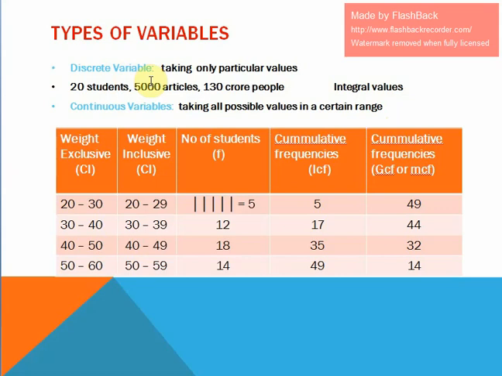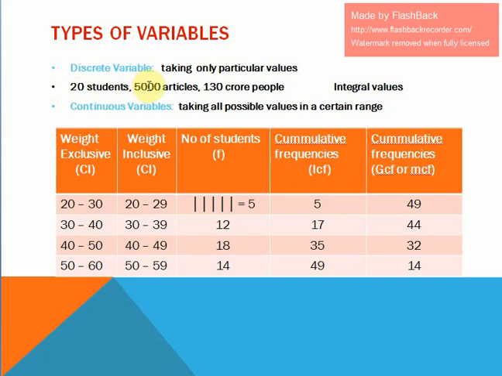A discrete variable is a variable which takes only particular values. For example, number of students in a class. Suppose there are 20 students in a class. Number of articles produced by a machine. Suppose the machine manufactured 5,000 articles. Population of a country is supposed to be 130 crore.